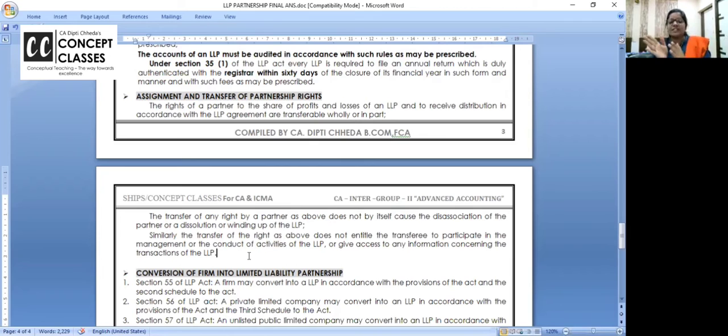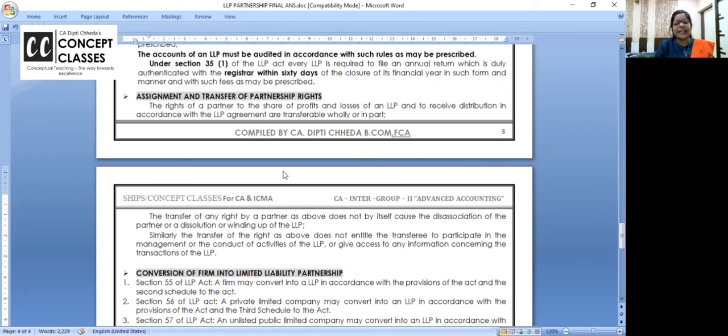The rights are transferable as per the agreement, but that doesn't mean the incoming partner will of course share the profit that his father was sharing, but he may not have all the rights for management. His father is a designated partner doesn't mean he will also become a designated partner. There are many things in detail about how partners are removed and admitted in between, that we are not discussing now in detail.